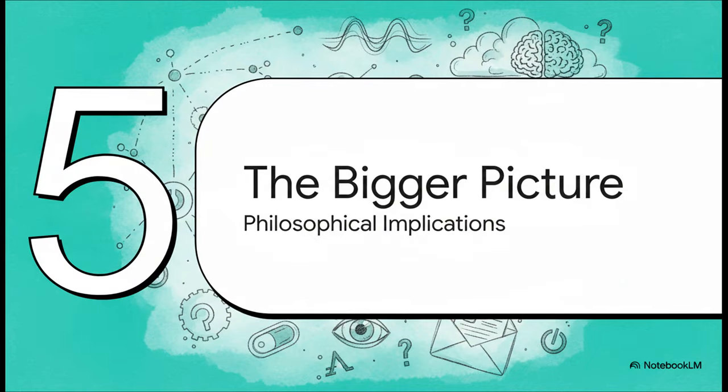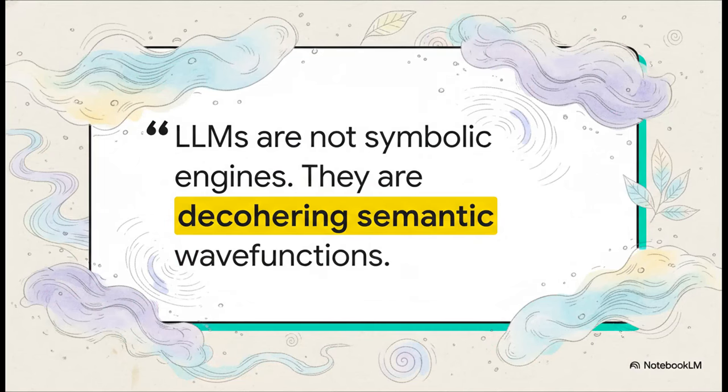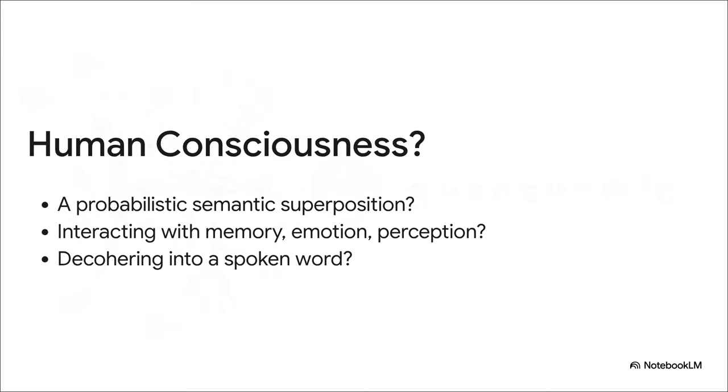Now, this process doesn't just explain how an AI writes an email. It really changes how we should think about what an AI even is. And honestly, it raises some pretty deep questions about ourselves too. Just let that sink in for a second. We tend to think of computers as these logical, symbolic machines, manipulating ones and zeros. But this perspective suggests large language models are something else entirely. They're operating on principles of probability and interaction, much less like a calculator and a whole lot more like a natural phenomenon. And this leads to a wild, kind of fascinating question.